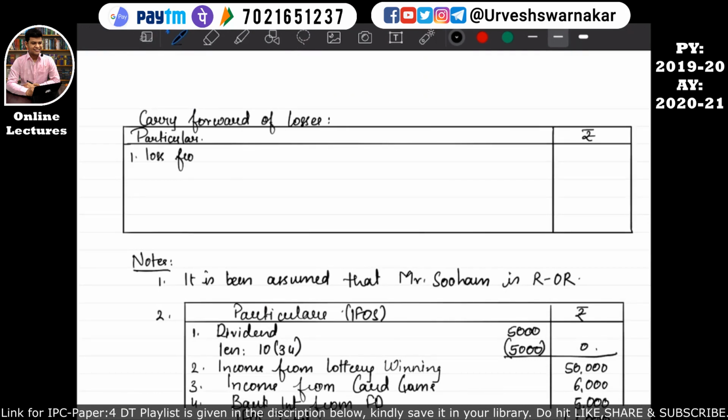Loss from iron ore business can be carried forward. I'll write it in shortcut. Can be carried forward for how many more years? For 2 more years, for previous years 2021 and 21-22. How much can be carried forward? 70,000. I hope this is quite clear. Or we can simply write here, for next two previous years. I hope this is quite clear.